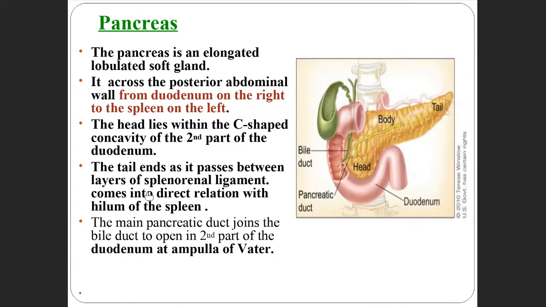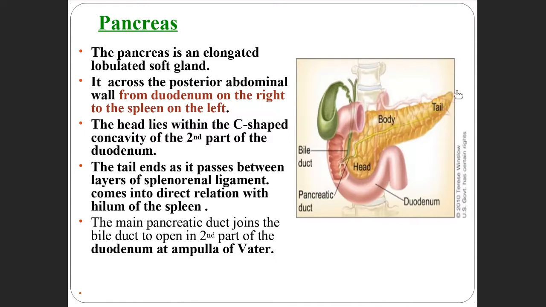The tail lies in the layers of the splenorenal ligament and comes into direct relation with the hilum of the spleen. So there is a ligament attached to the tail of the pancreas that is called the splenorenal ligament, at the hilum of the spleen.